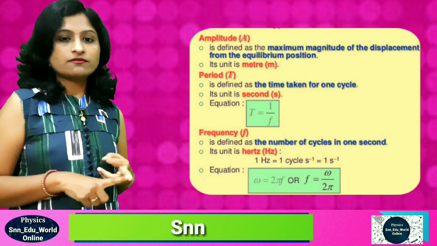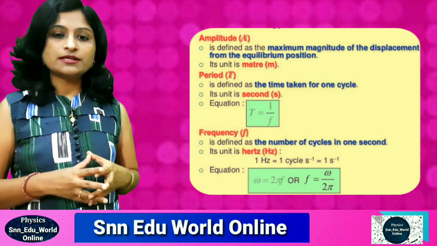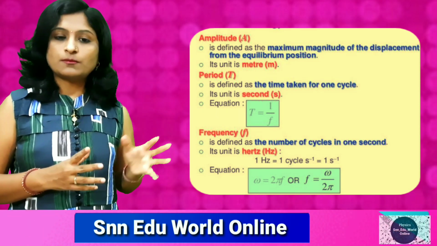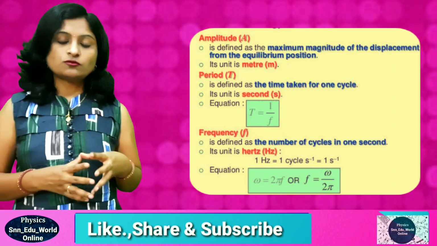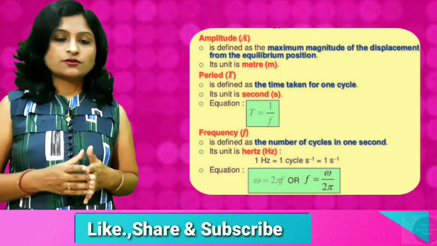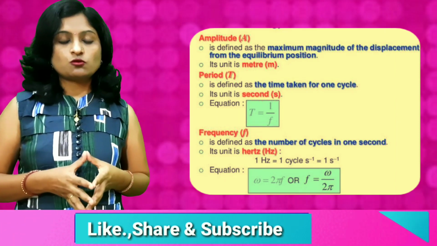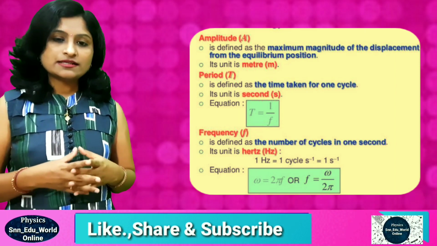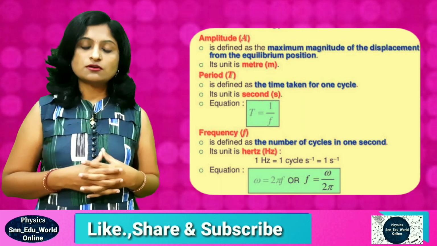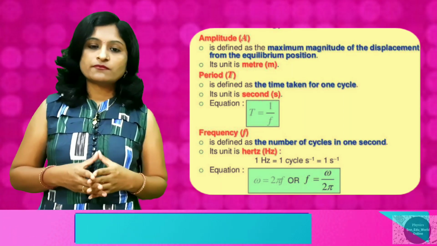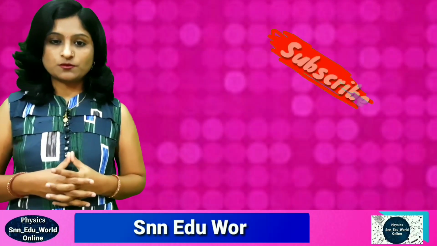So 1 upon T is frequency, so 2 pi f equals omega, and from that frequency will be omega upon 2 pi. These are the important relations we are going to use: T equals 1 upon f, omega equals 2 pi f, or f equals omega upon 2 pi. These are some basic terminologies we use for oscillatory motions or simple harmonic motion. These are the introductory part of simple harmonic motion.